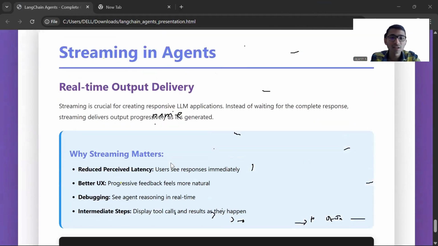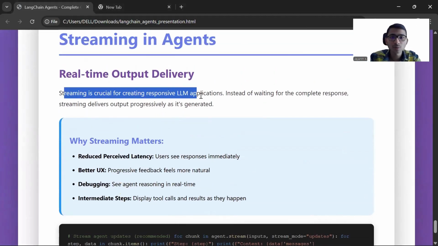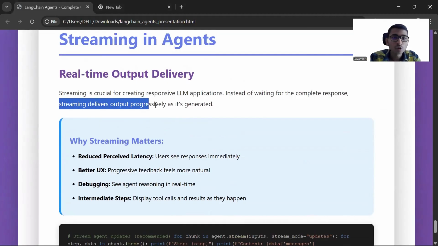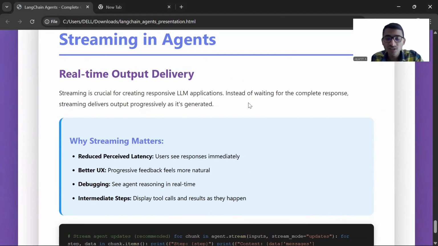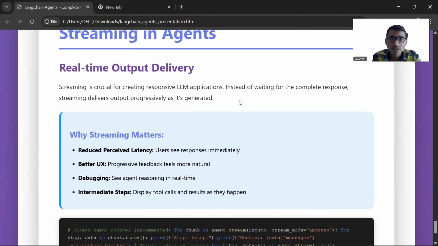And streaming. I already told you about streaming, right? Streaming is crucial for the create response algorithm. Instead of waiting for the complete response, streaming delivers output progressively as it is generated. I hope you watched how ChatGPT gives its response. It gives one token after another, one word after another, so that the user doesn't have to wait. You get an instant response, but not the complete one. Did you observe that? In ChatGPT, one token after another, and the complete information is generated. This is what streaming means.